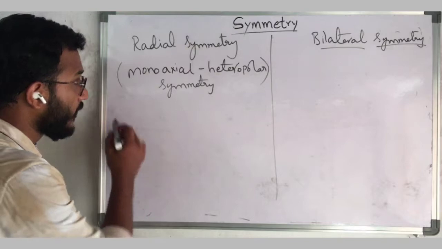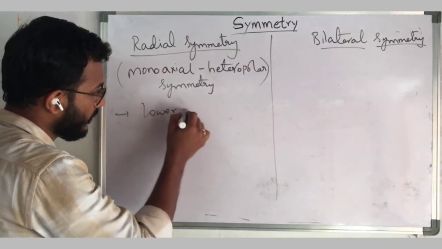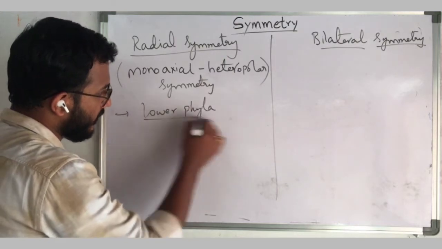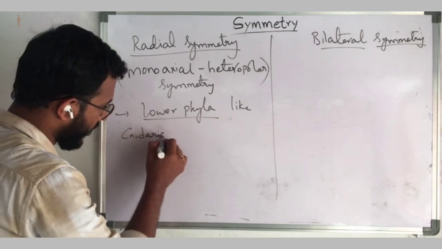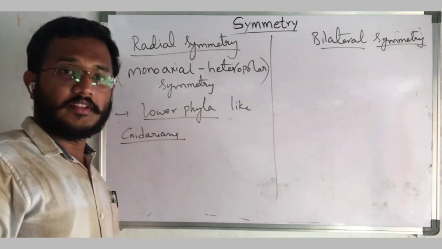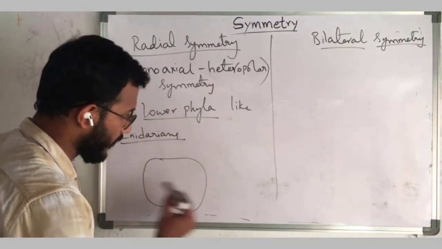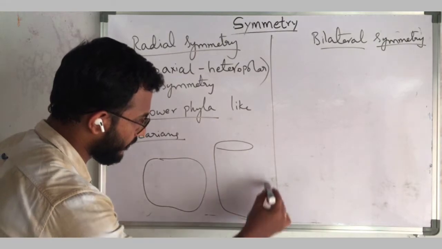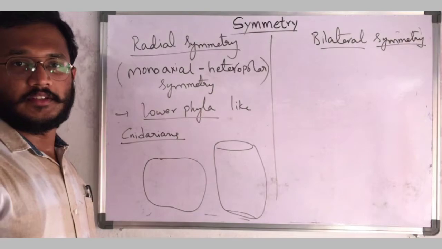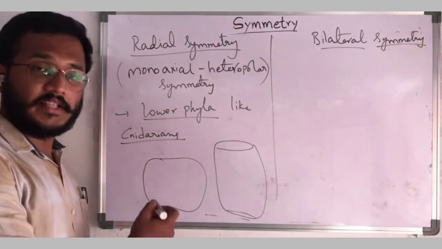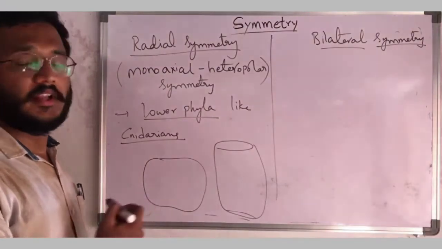Because radial symmetry is exhibited by lower phyla like cnidarians. The cnidarians are mostly in this shape or cylindrical, like this or like this. So what is the plane of dissection and what is the axis of dissection, we will see here.